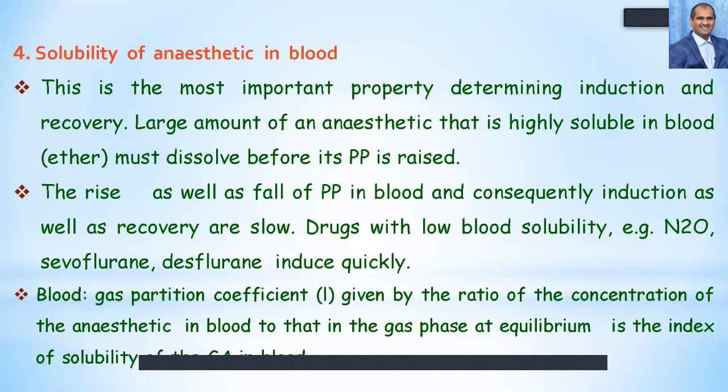Blood gas partition coefficient is given by the ratio of concentration of the anesthetic in the blood to that in the gas phase at equilibrium, and is the index of solubility in the blood. So the blood gas coefficient, as we have discussed already, is an important factor: the ratio of concentration of anesthetic in blood to that of the gas phase at equilibrium is the index of solubility of the general anesthetic in blood.